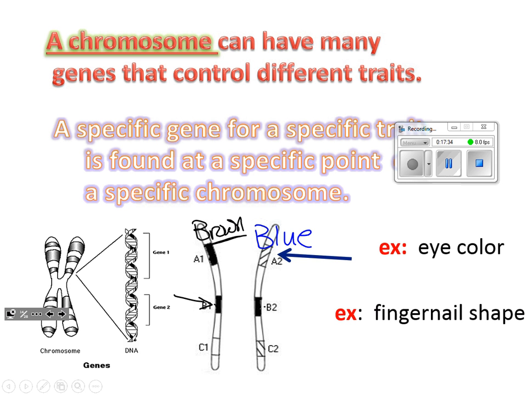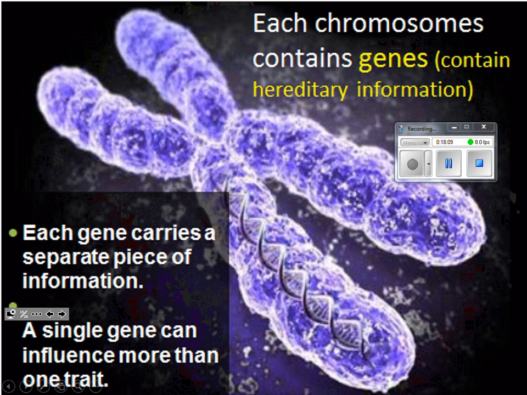So every single chromosome has lots of genes on it. Why is this really important for us? Because if there's a disease in your family or a risk of cancer, you're going to want to know about it so you can take precautions early. If you have the gene for breast cancer, then you want to go and get mammograms early in life. If you wait, you might be in trouble. You might have really developed cancer. So if there's a history in your family, you want to go to the doctor and find out what your genes are. At this age? No, maybe a little bit older. Maybe like when you're 20.